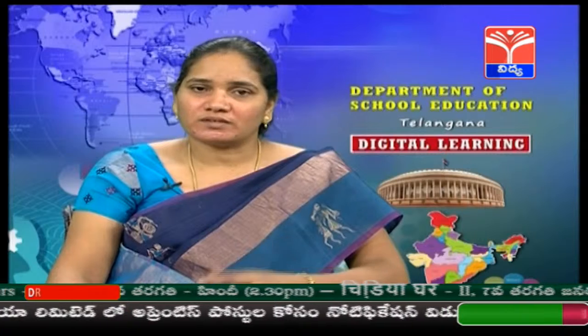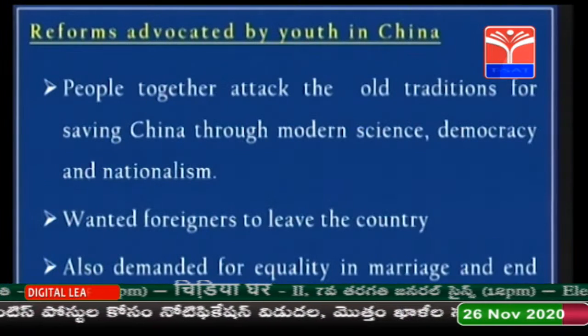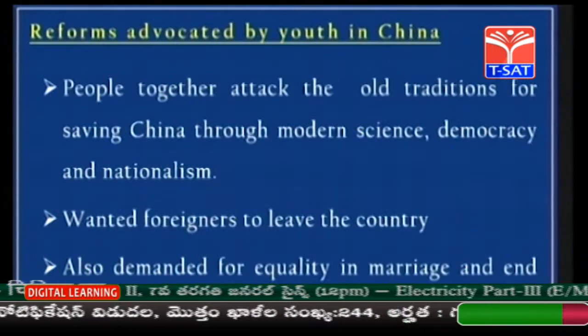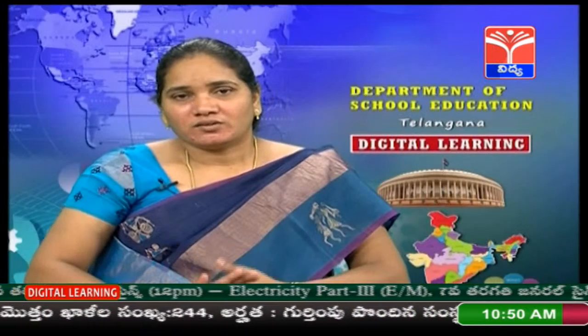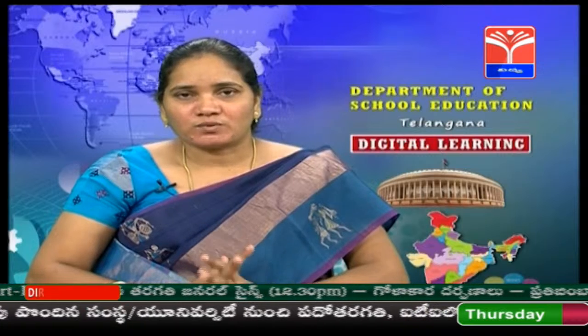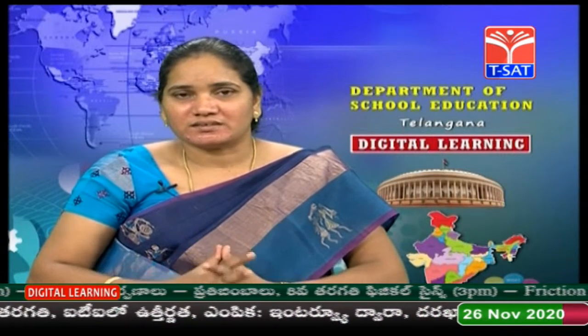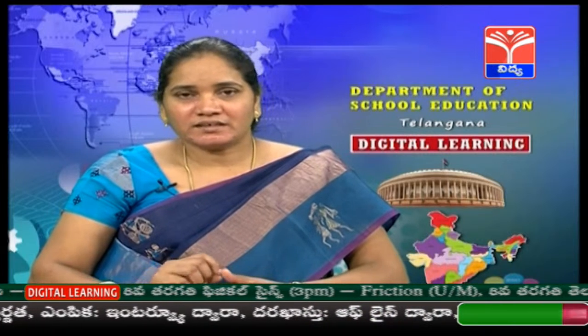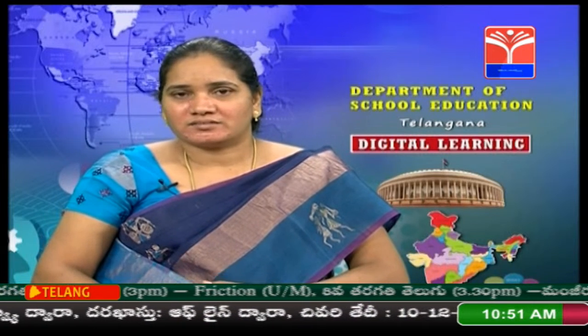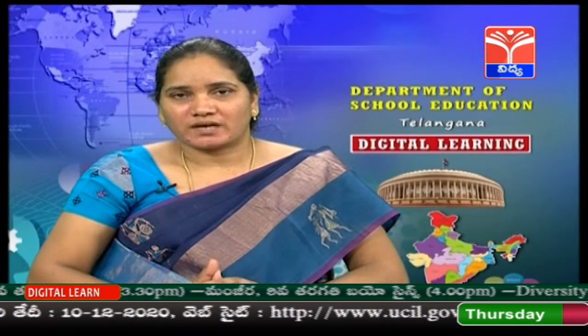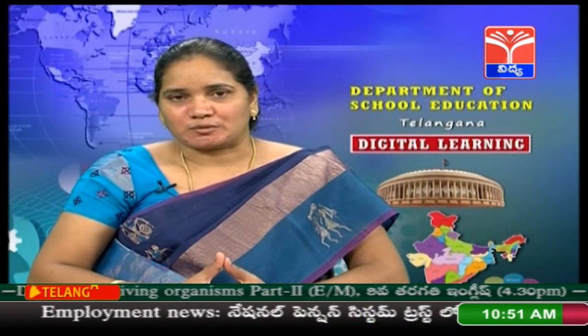They also demanded equality in marriage and an end to poverty. Not only these things, they wanted a simple language and script. You all know the Chinese language is very difficult for writing and also for reading. So it was a very difficult script they used to have. So the young generation wanted to simplify this language and script.